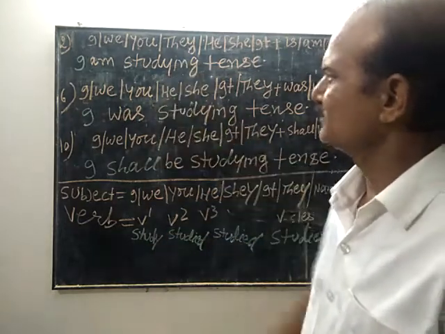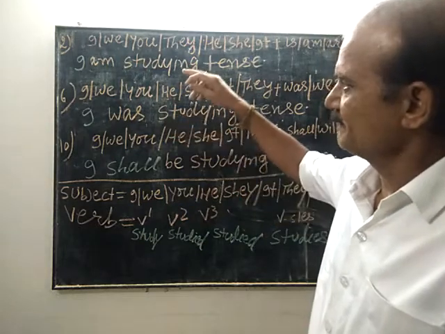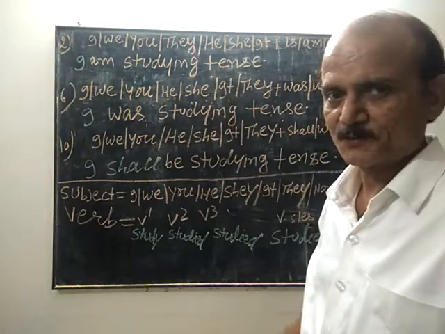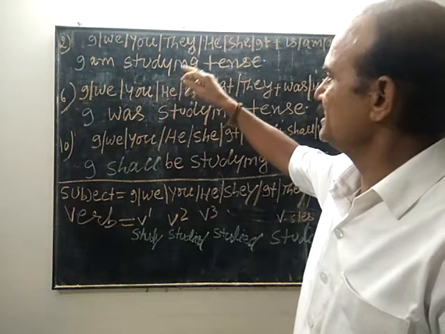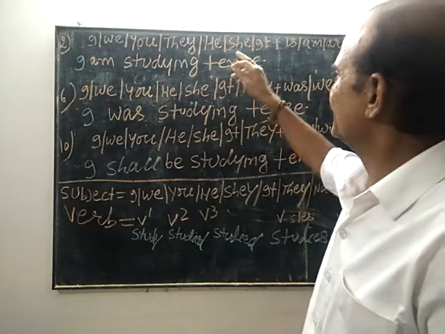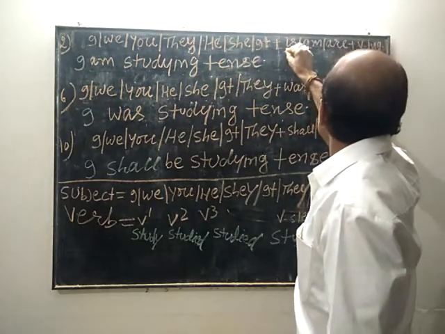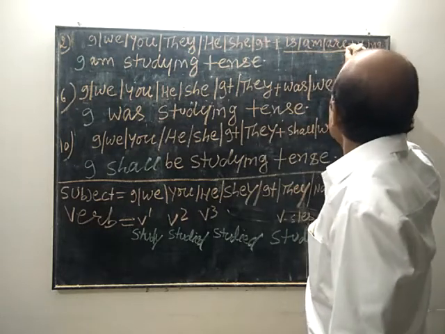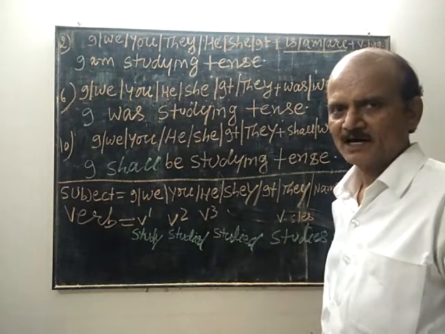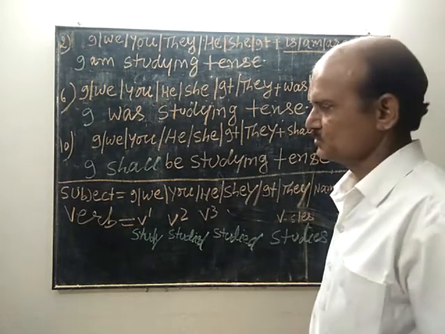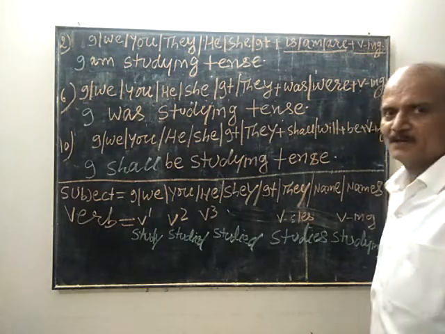The structure of present continuous tense is that if the subject is I, we, you, they, he, she, it, the auxiliary verb, either is, am, or are, will be used, followed by the ing form of the verb.